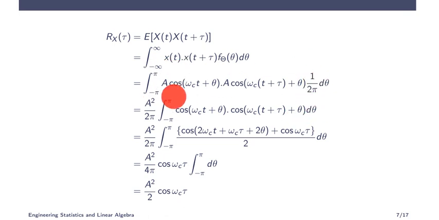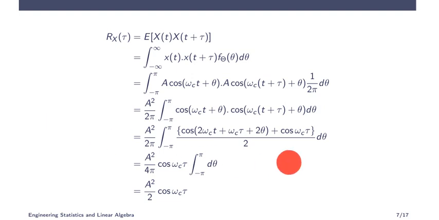x of t is a cos omega ct plus theta. x of t plus tau will be a cos omega c, instead of t it will be t plus tau, plus theta, and f theta of theta will be 1 by 2 pi d theta. Now a is constant, so you can take it outside, and 2 pi is also constant, so we have a square by 2 pi. The remaining is cos omega ct plus theta, cos omega c t plus tau plus theta d theta. Now using the trigonometric identity, cos a cos b equals cos of a plus b plus cos of a minus b, divided by 2.